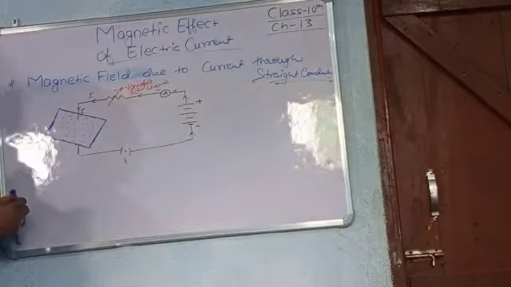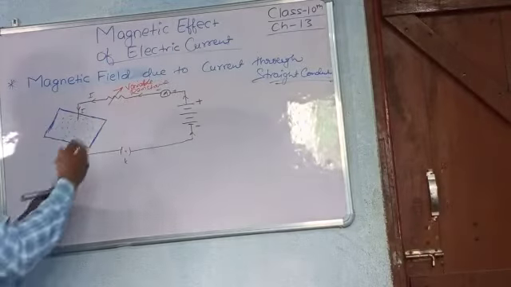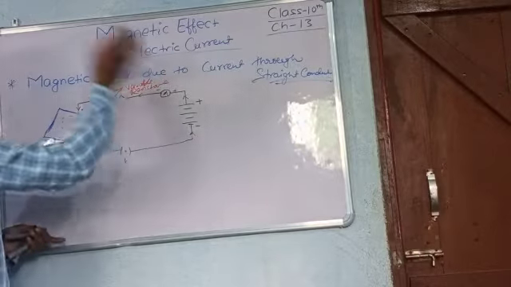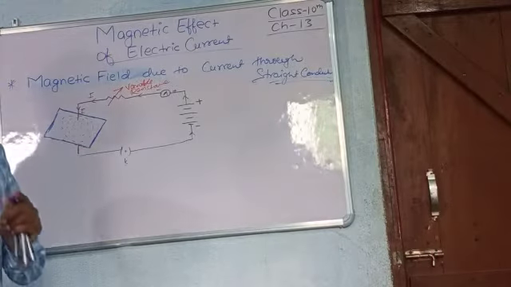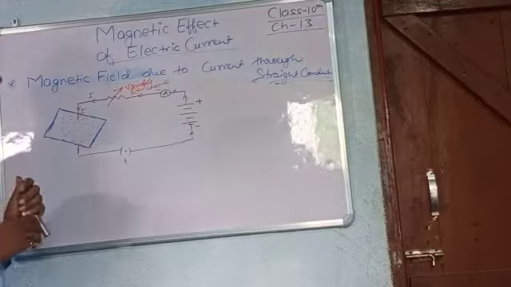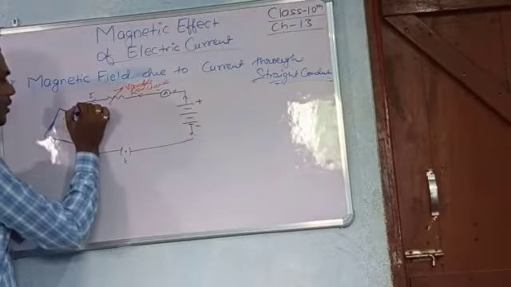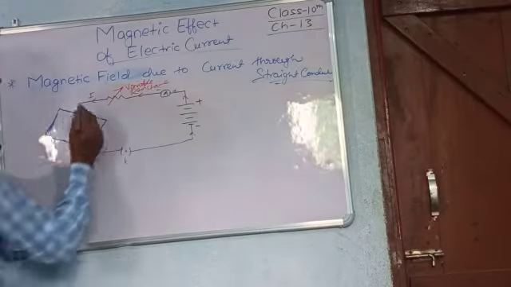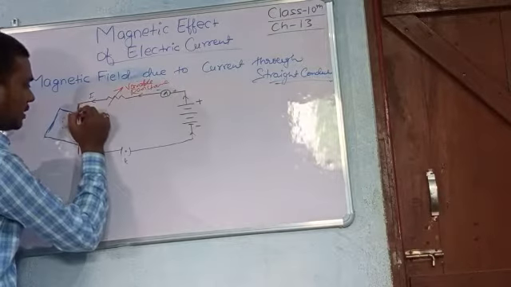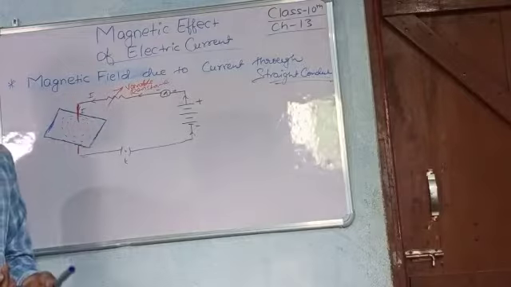This is the circuit in which the electric current passes from negative to positive. This is the switch. Once the electric current flows through this circuit, then this rod gets some amount of charge and behaves like a magnet.